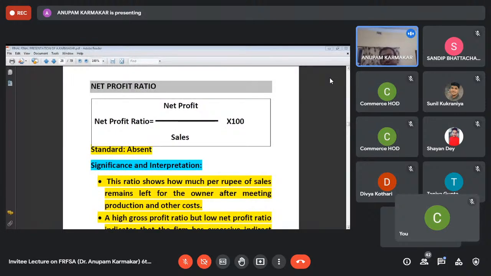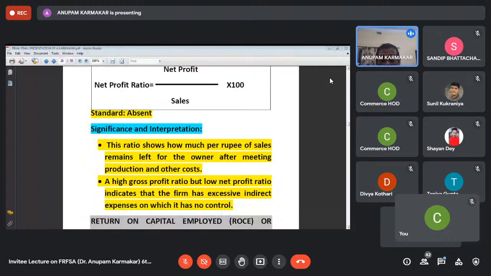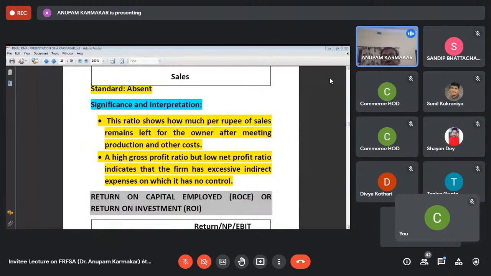Net profit ratio, that is net profit by sales into 100. In this case also there is no standard, and the ratio shows how much per rupee of sales remains for the owner after meeting production and other costs. That means, suppose the sales is 10, out of that, suppose your expenses come to 7, so the remaining 3 rupees is your net profit. That is, the net profit ratio will be calculated on the basis of 3 rupees.